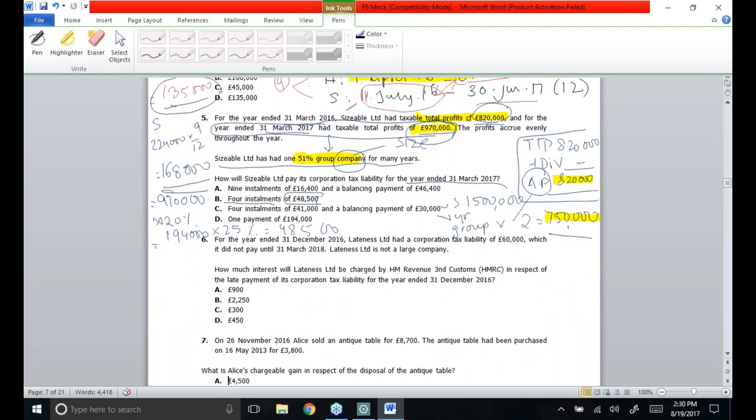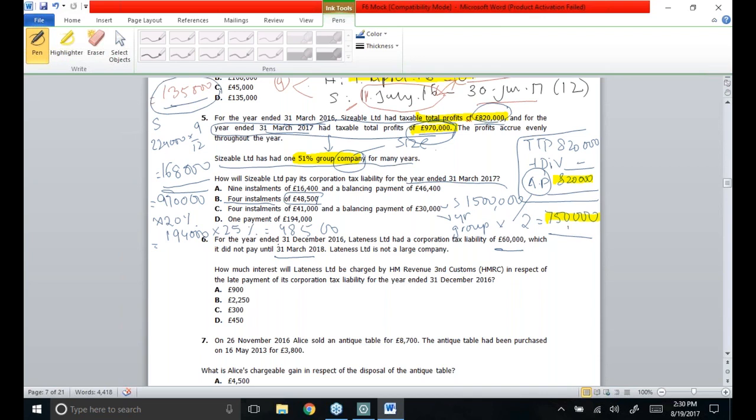Now I'm putting forward another MCQ in front of you, which is very simple. For the year ended 31st December 2016, Lateness Limited had a corporation tax liability of £60,000, which it did not pay until 31st March. Lateness Limited is not a large company. So whosoever is not a large company will have to pay tax within 9 months and 1 day after the end of an accounting period.